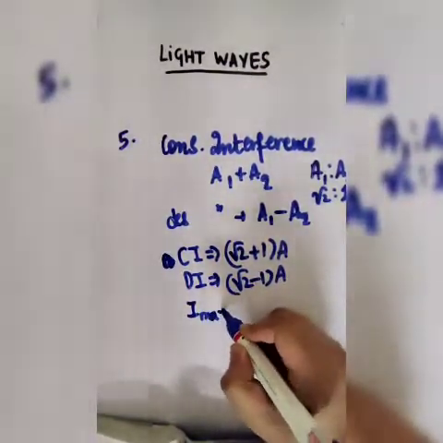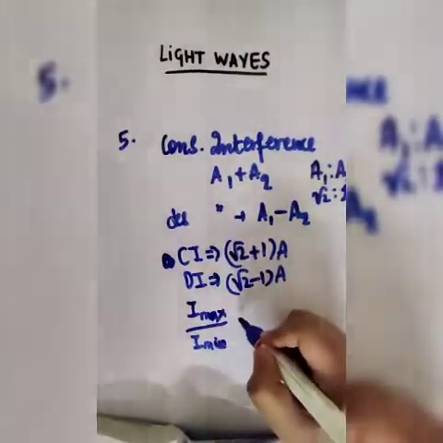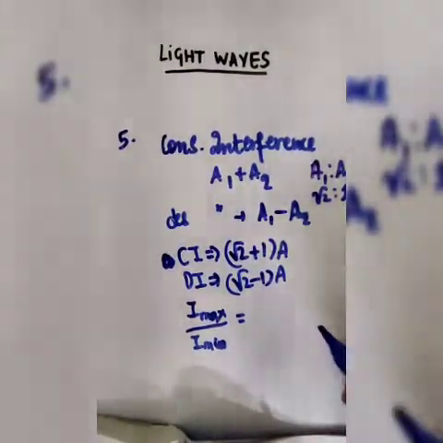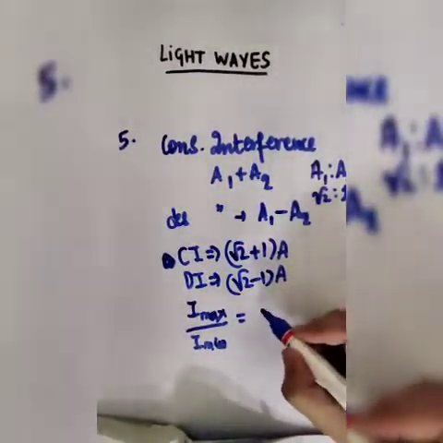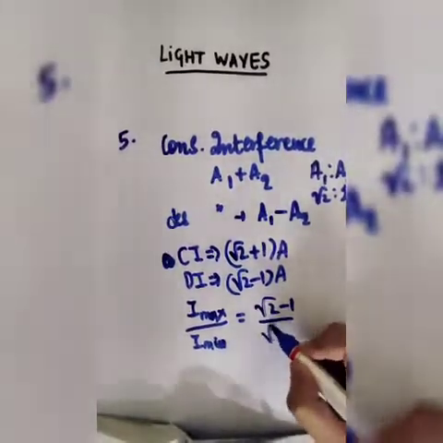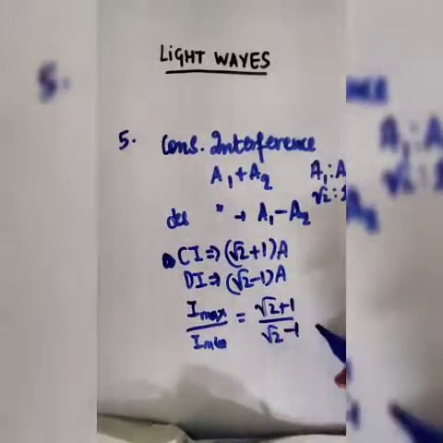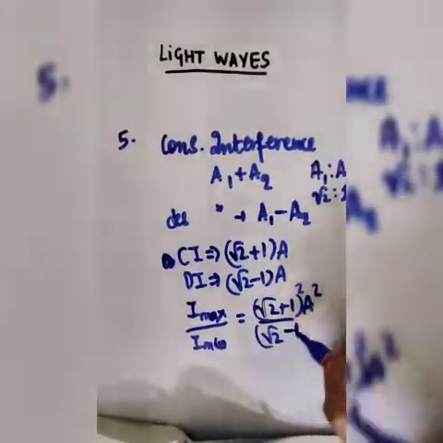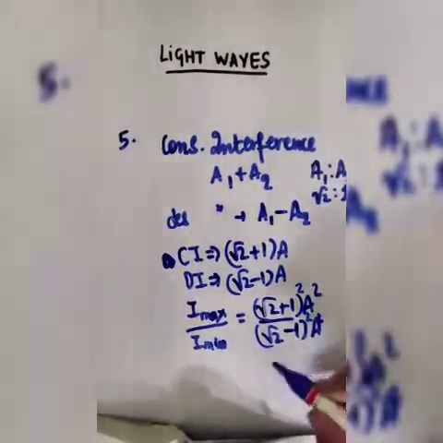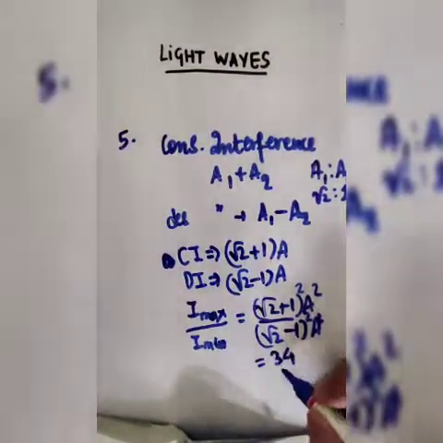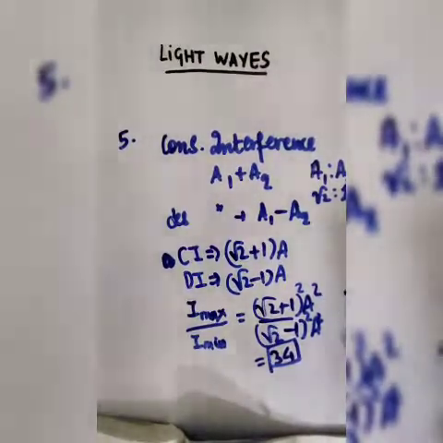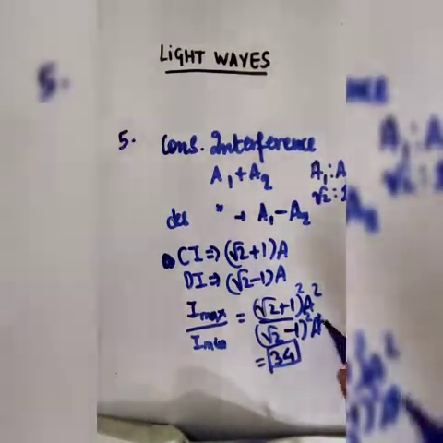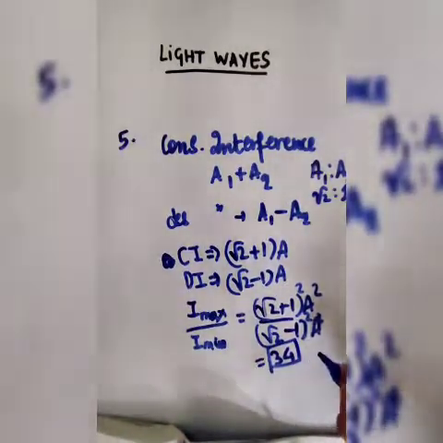Now we are asked to find out the resultant intensities. So Imax by Imin would simply be the square of the amplitudes. So let us do that. Root 2 plus 1 by root 2 minus 1, A square, this also whole squared, and this value would come out to be 34. If you take root 2 as 1.414, then the value would come out to be approximately 36, but if you take the exact values, then the value would be approximately 34.